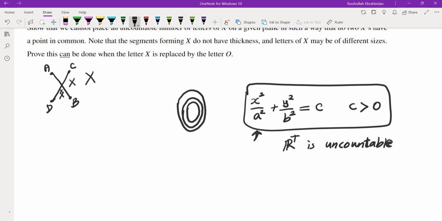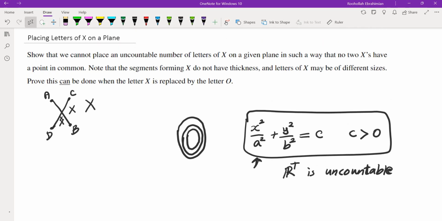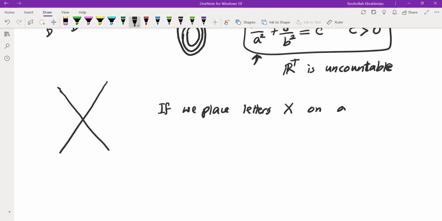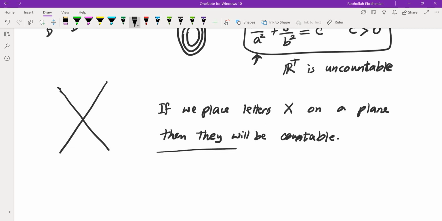Okay, now let's get to the business about letters of X, which is more complicated. So we want to show that that cannot be done. We cannot place uncountably many letters of X on a plane. So let's do that. Okay, so what does it mean? What are we trying to show? We are trying to show that if we place letters X on a plane, then they will be countable. So there will be countably many of them in that set.